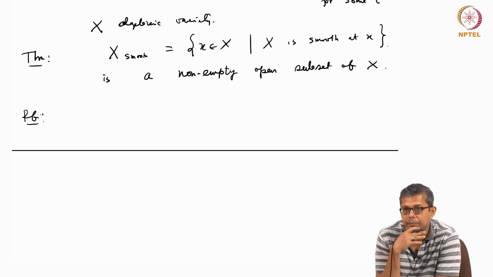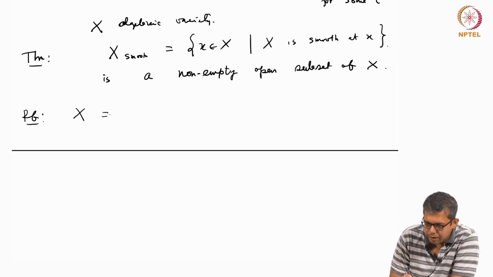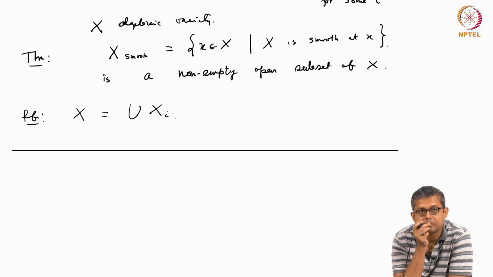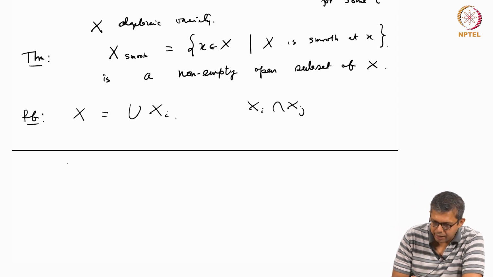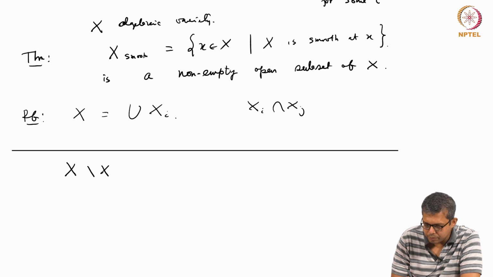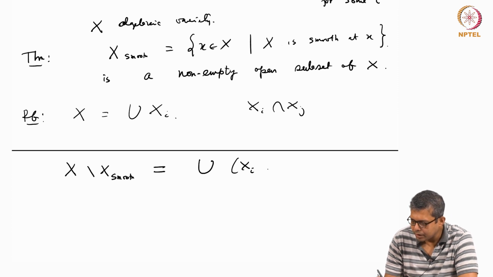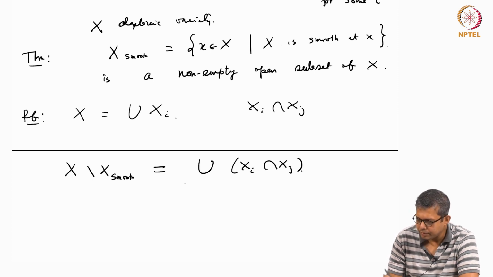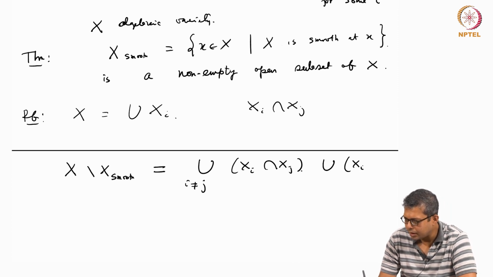From any variety, first of all, you can write X as a union of affines. Then X minus X smooth, I can write as the union of Xi intersection Xj, i not equal to j, union Xi minus Xi smooth.